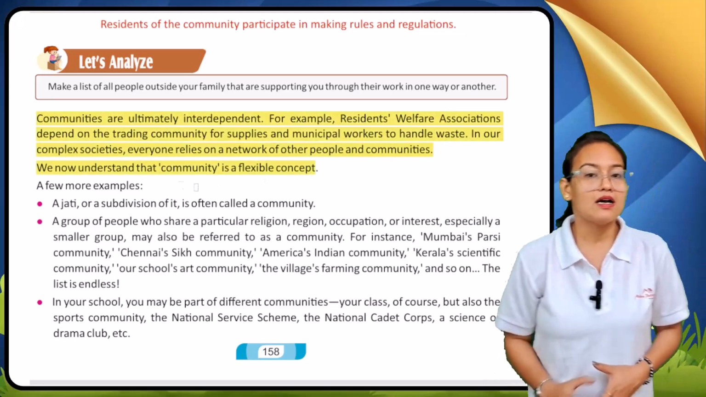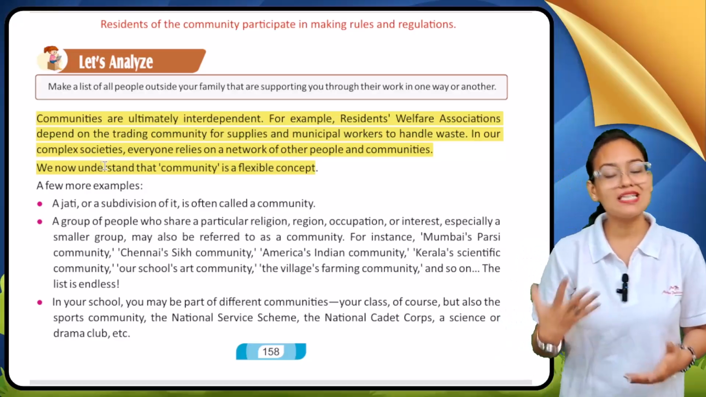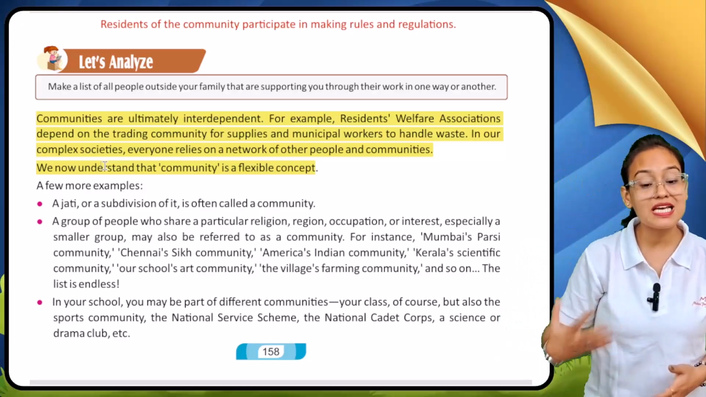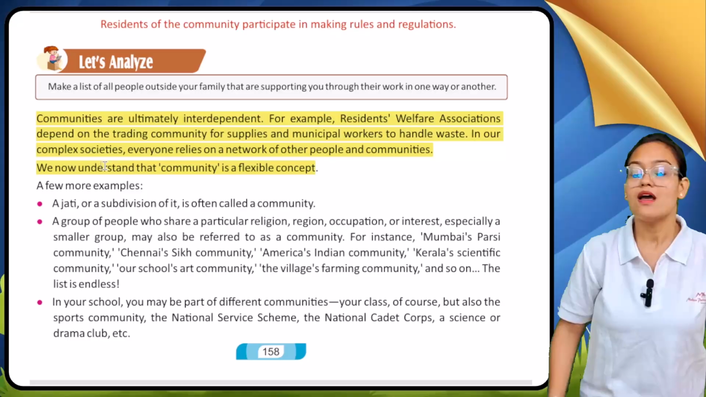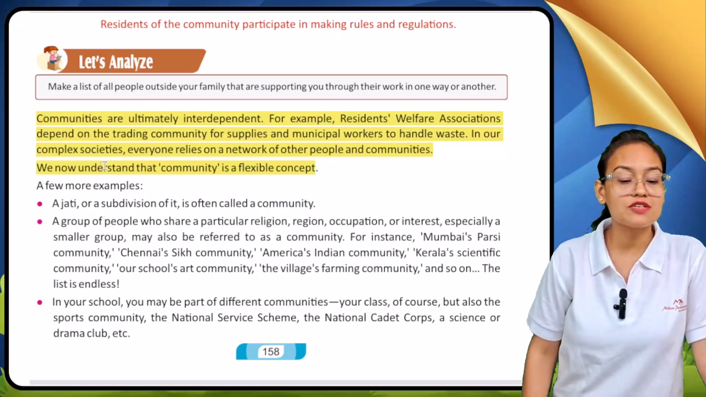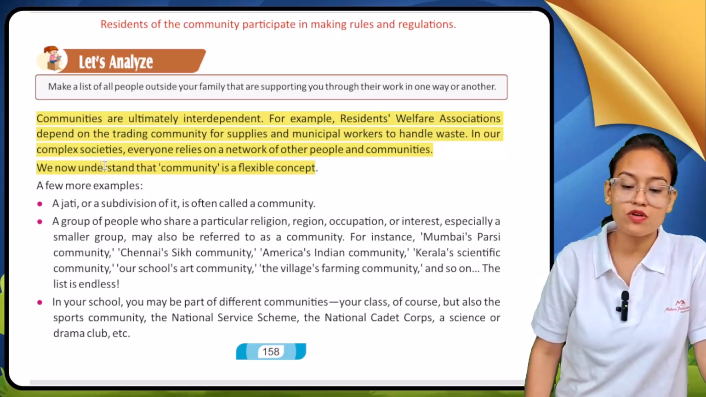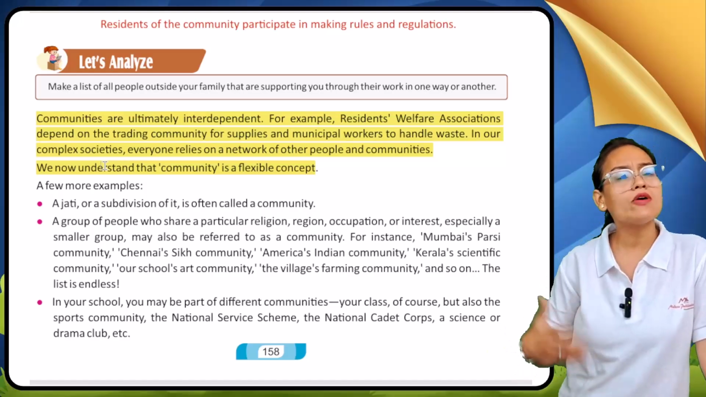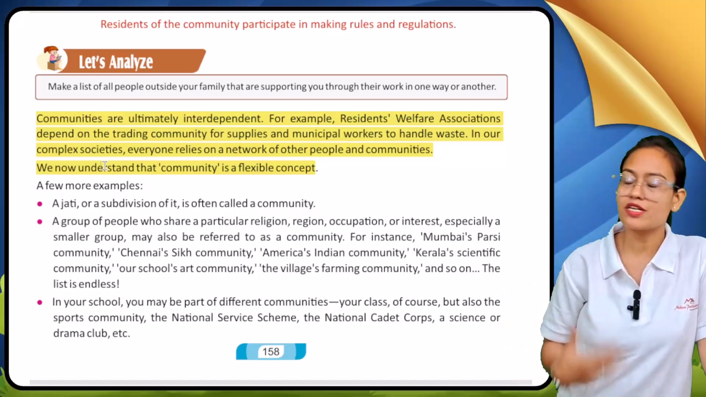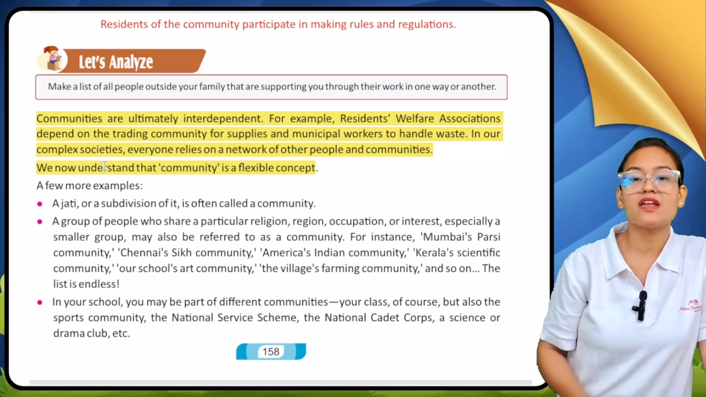Now see, after reading all this, we can easily say, my dear student, communities are interdependent. For example, resident welfare associations depend on the trading communities for supply and on municipal workers to handle waste. Now, in what way can we say that these communities are interdependent? The example is given here.